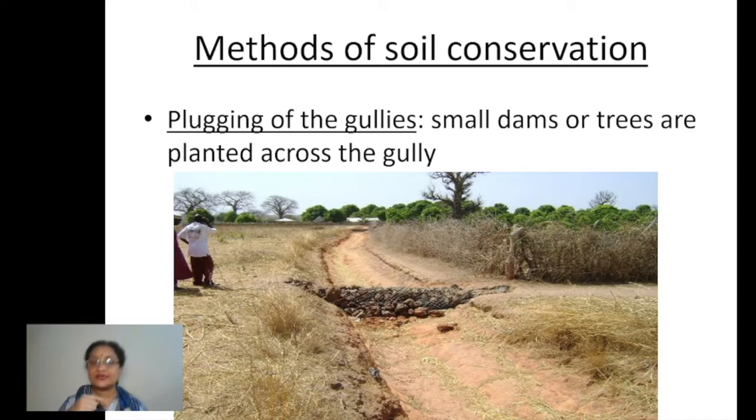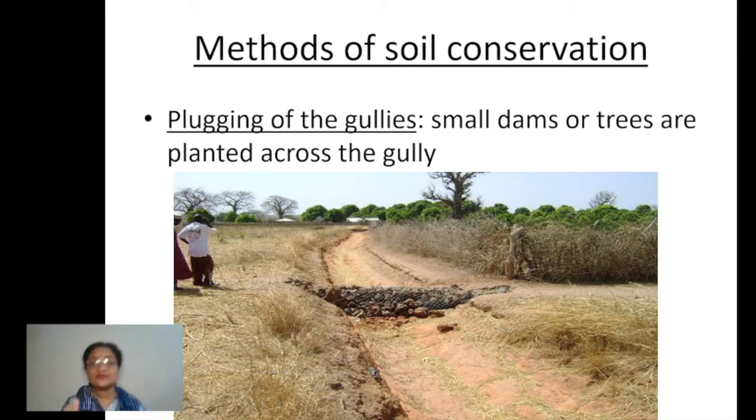Next is again an erosion which is caused by water, but this is a different type of erosion. This is where gully erosion is quite commonly seen, and the most affected area in our country is the Chambal region. That entire area, children, is full of gullies.